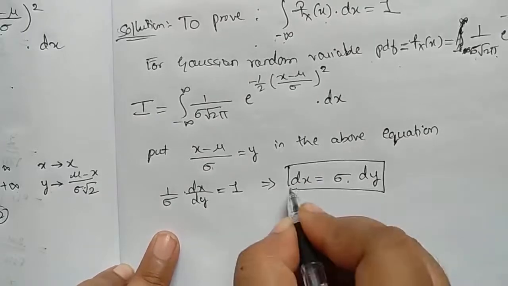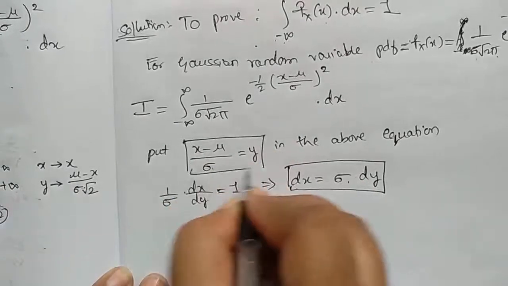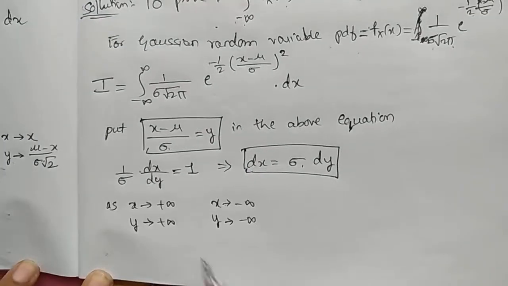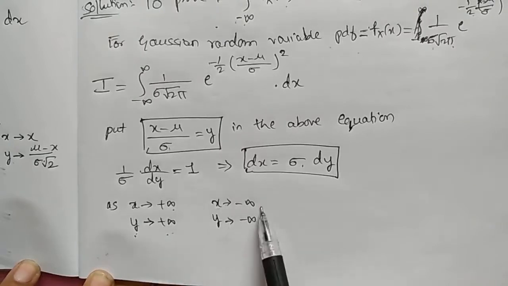This is another important equation. As x tends to plus infinity, y will also tend to plus infinity. As x tends to minus infinity, y also tends to minus infinity.